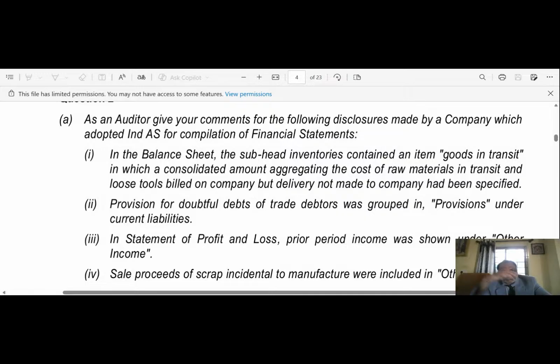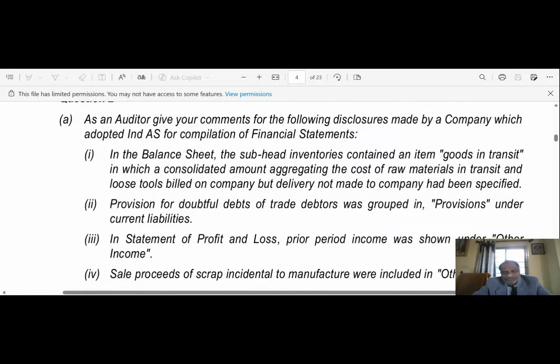Okay, guys, next. In the statement of profit and loss, prior period income was shown under other income. Is it correct? According to Ind AS, according to auditing standards, what precautions should be taken by the auditor and how to disclose it in the notes and accounts, we'll see now.